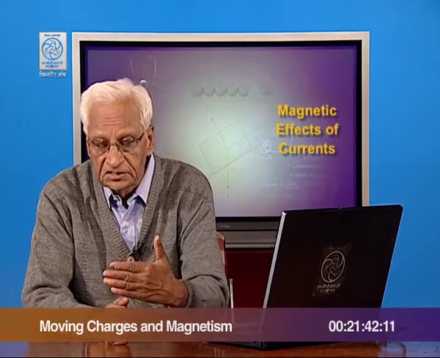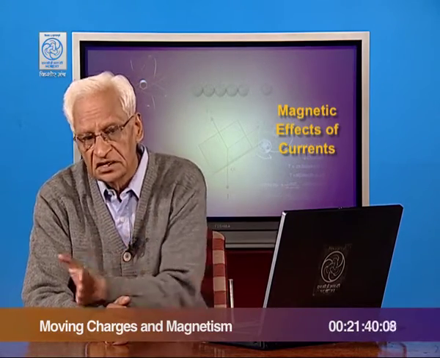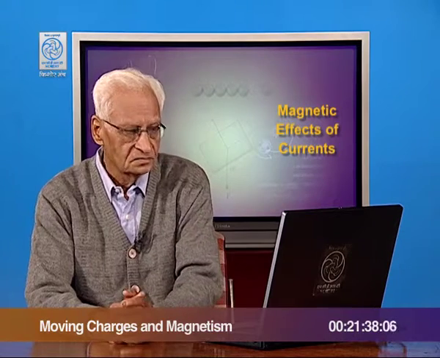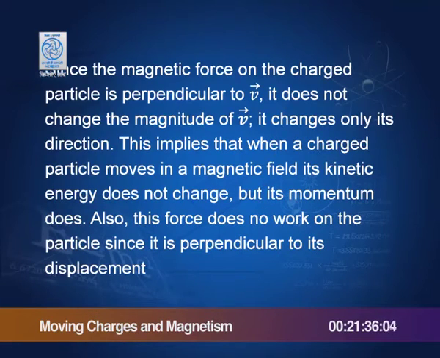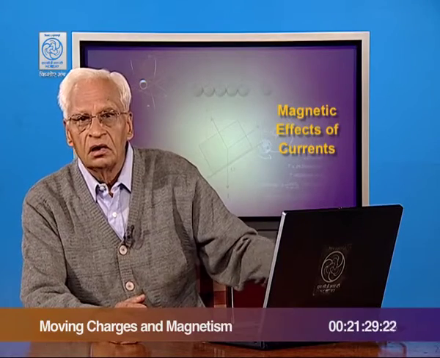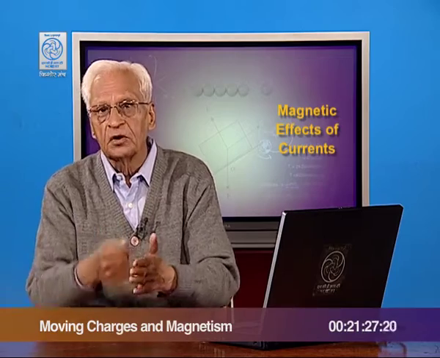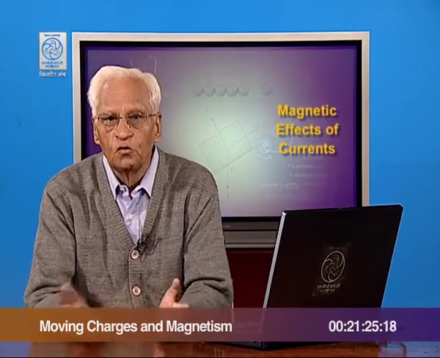This means that the kinetic energy of the particle is not changed, but its momentum does change. Also, since the force is perpendicular to the particle's velocity, no work is done.